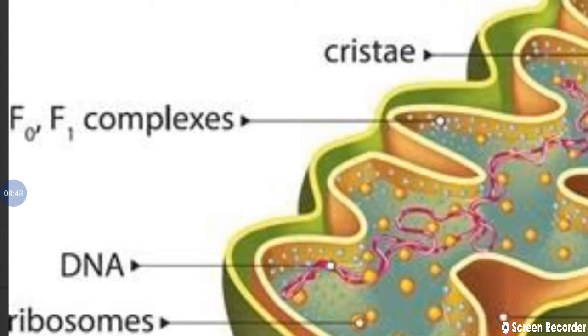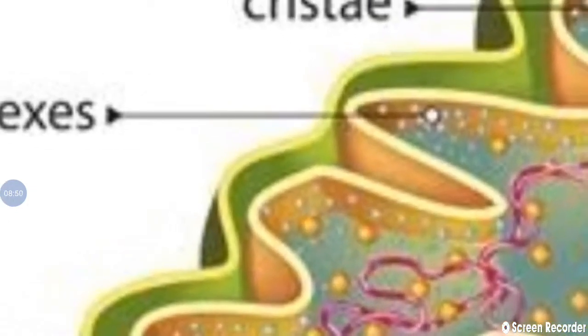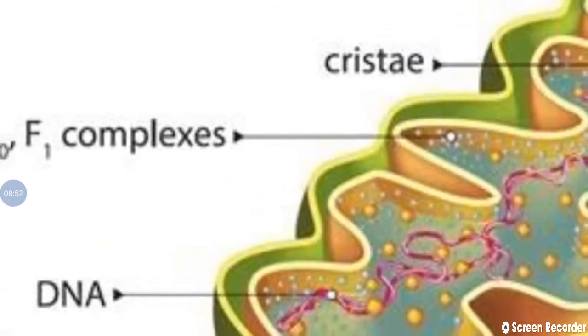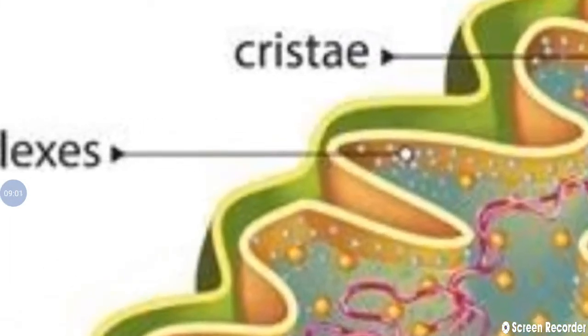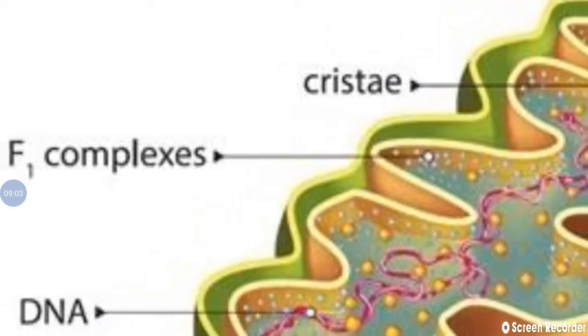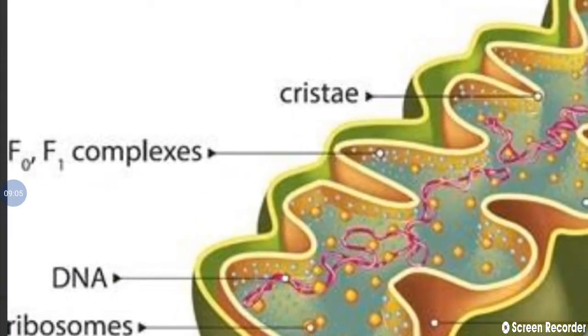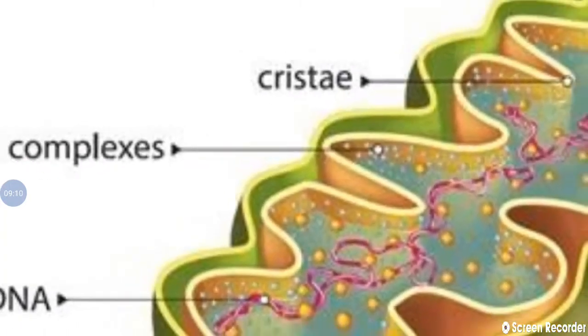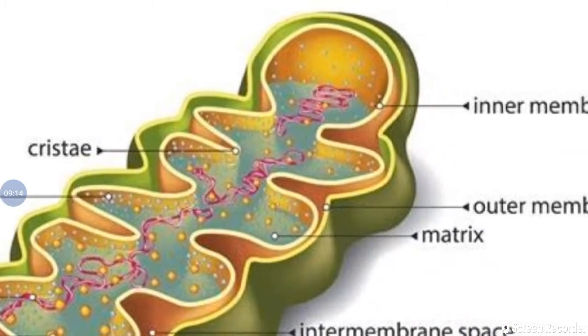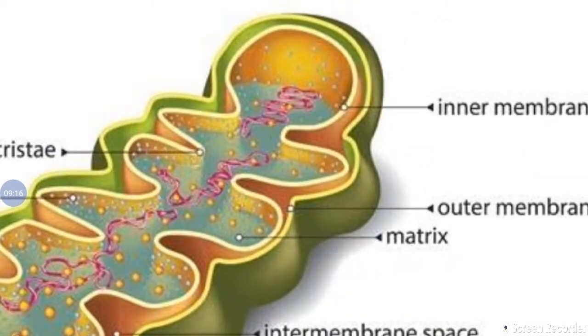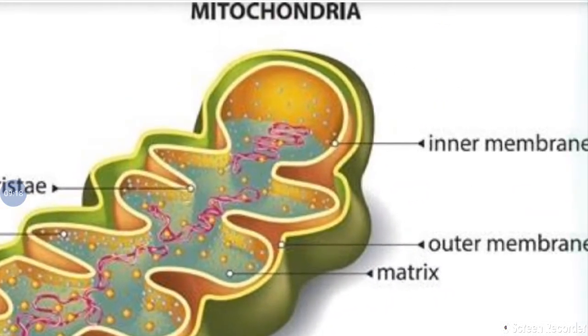These are located on the inner membrane only, not in the outer membrane. So this information we confirmed. F0, F1 complexes, meaning electron transporters, are located on the inner membrane, not on the outer membrane. But in the question, the second statement says they are located on the outer membrane only. Here, if we observe, only the inner membrane consists of F0, F1 particles. The outer membrane is the outer one, peripherally located, and the inner membrane is the second one.